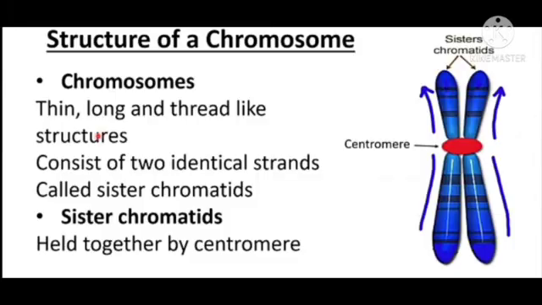Chromosomes are thin, long and thread-like structures that consist of two identical strands called sister chromatids. The two sister chromatids are joined together at a point, and this point is called the centromere. The centromere is a point on the chromosome where the two chromatids of each chromosome are attached. The parts of the chromatids on the two sides of the centromere are called arms.